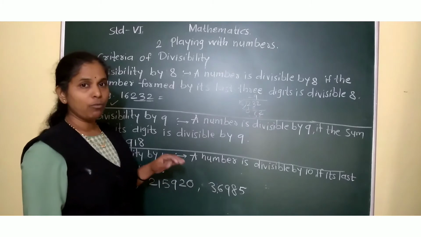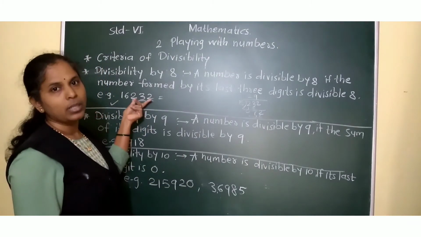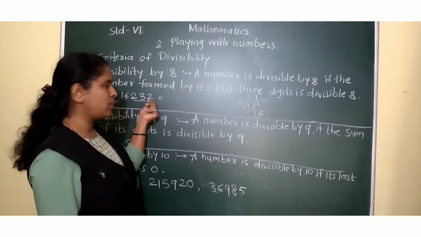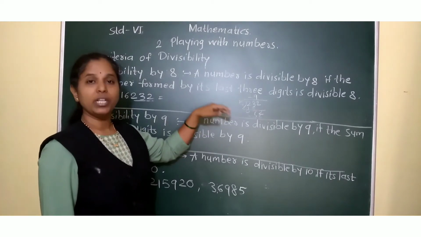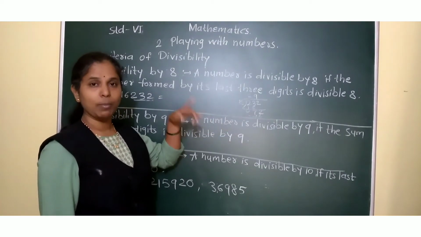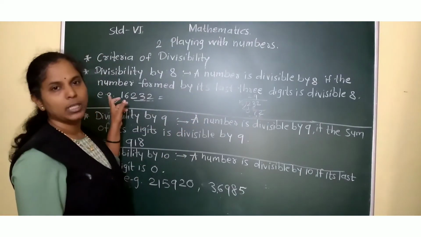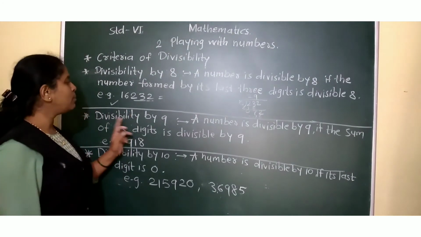Followed? In 8, what we have to do? We have to take the last 3 digits. The number formed by the last 3 digits, we have to take that number, 232 or whatever, and then divide it by 8. If it is completely divisible, if the remainder is 0, then the whole number is divisible by 8. Okay. Now next, divisibility by 9.